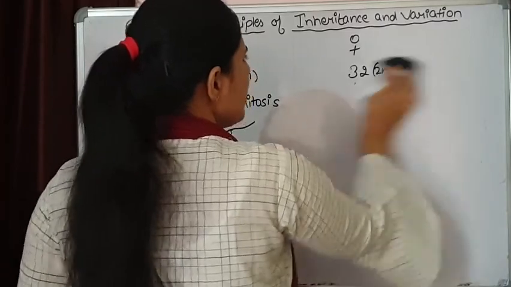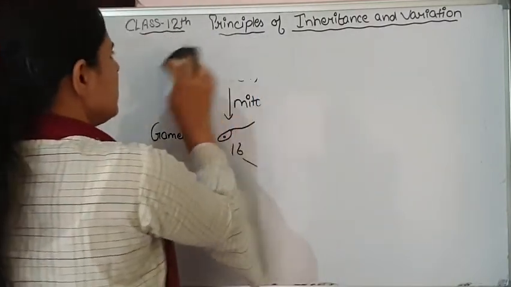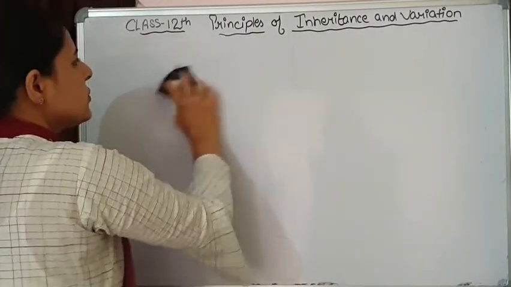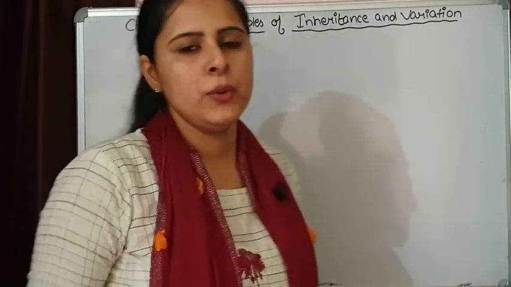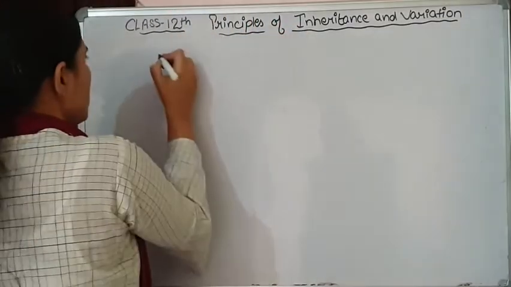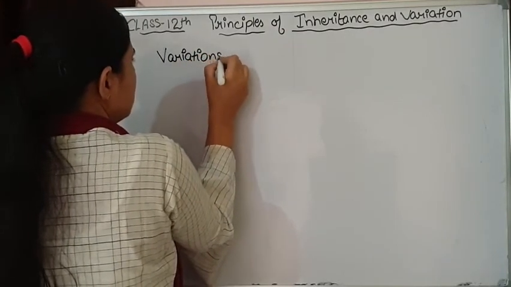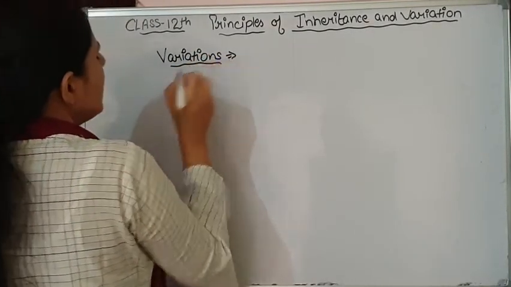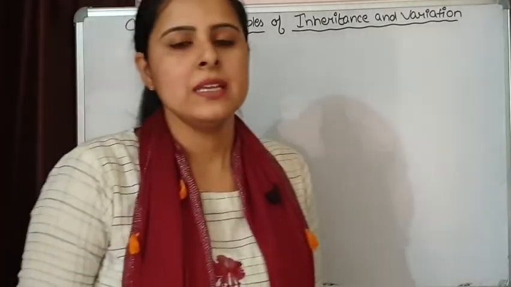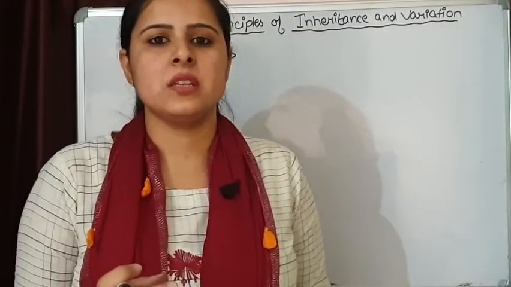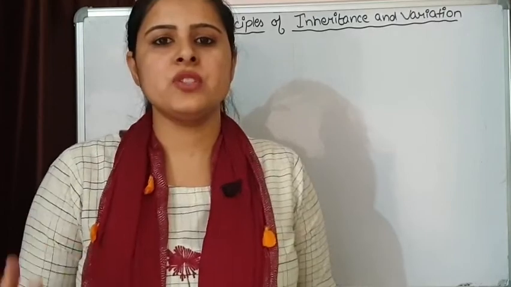The next topic of this chapter is variations. So today we are going to talk about variations and mutations. First, let's talk about variations. In our 10th class and previous classes also, we talked about variations. These variations are changes that come generation after generation.